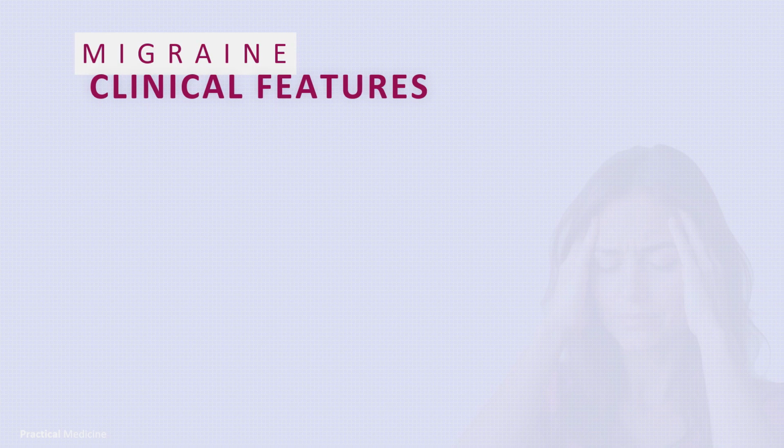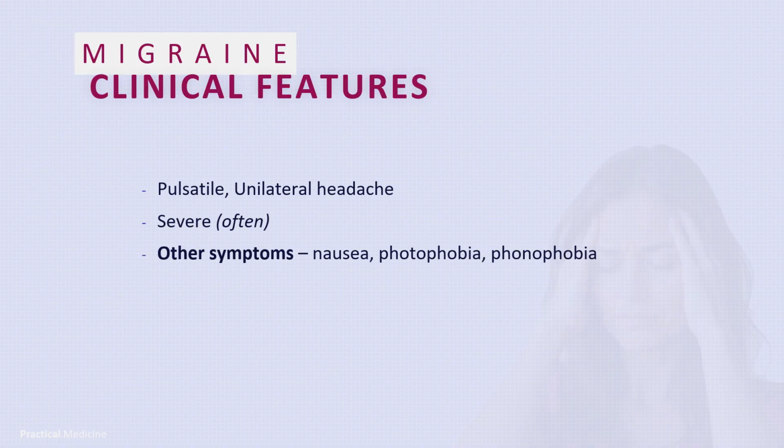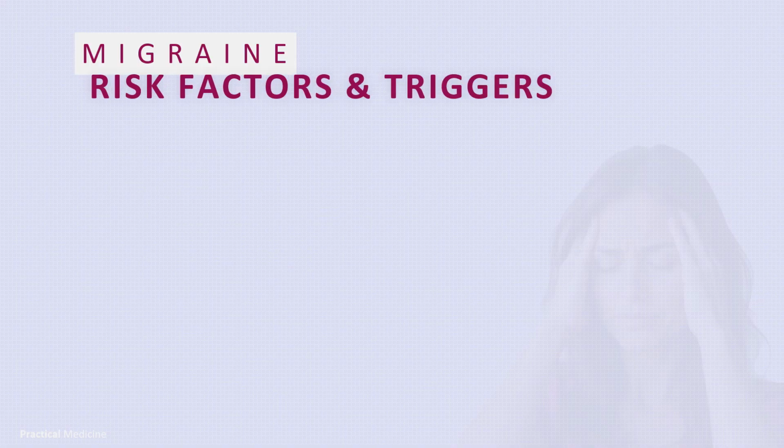What are the typical symptoms of migraine? Migraines are characterized as pulsatile, unilateral head pain, often severe and associated with various symptoms like nausea, photophobia, and phonophobia.